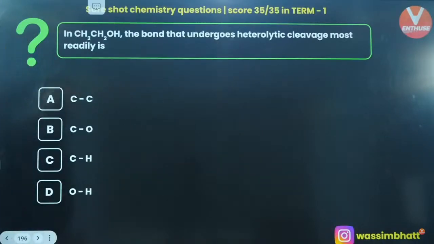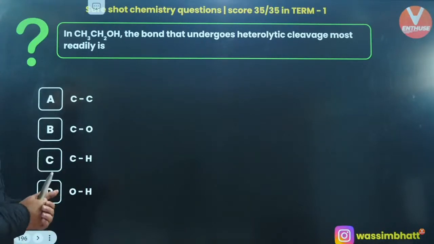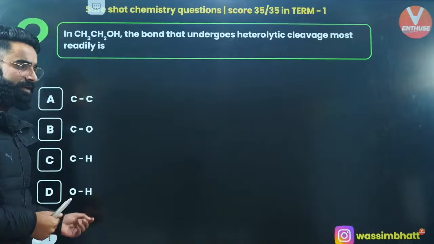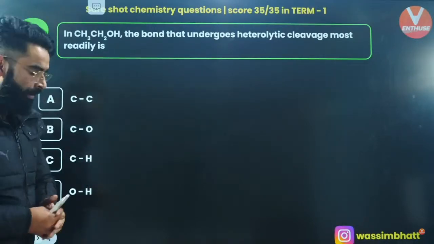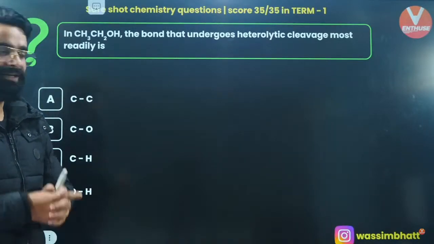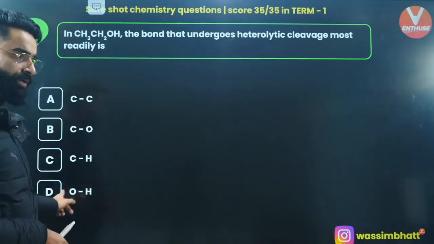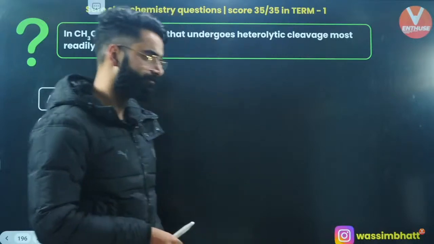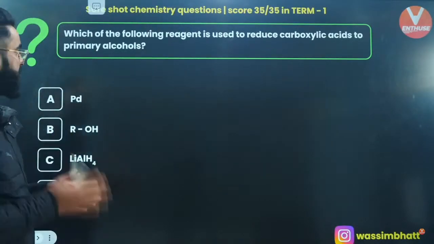Okay. One more. In CH3OH, the bond that undergoes heterolytic cleavage most easily. Which bond will undergo heterolytic cleavage more easily? Wherever the electronegativity difference is more, that bond only will show heterolytic cleavage easily. So it's going to be option D. In case of OH, the electronegativity difference is maximum, so this will undergo cleavage easily, right? Yes, option D, OH, due to more electronegativity difference.